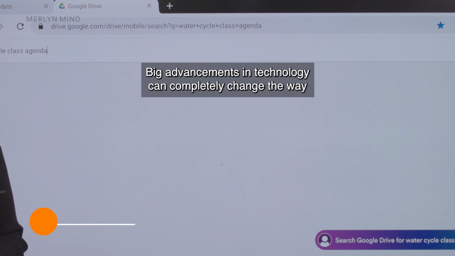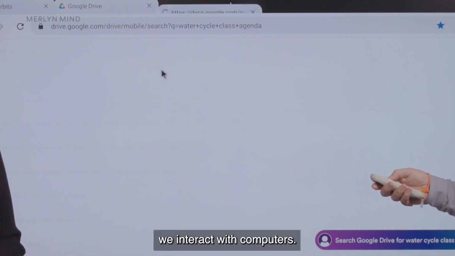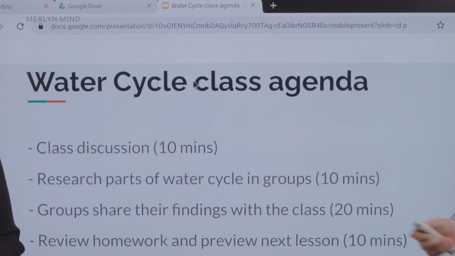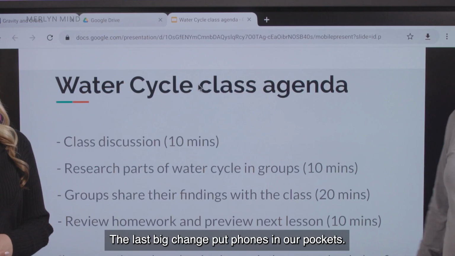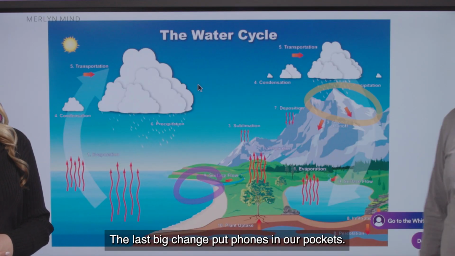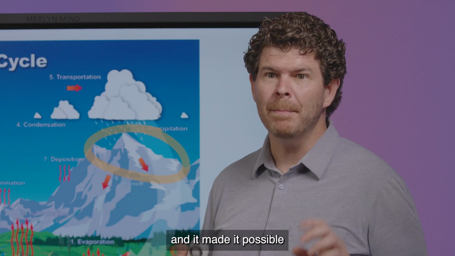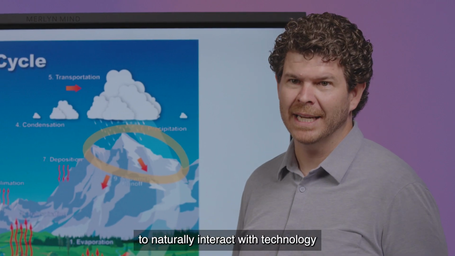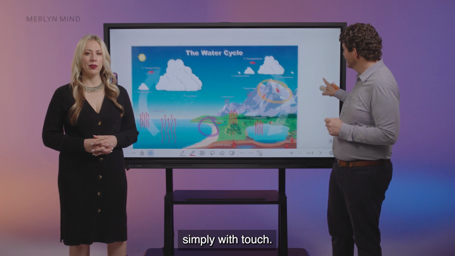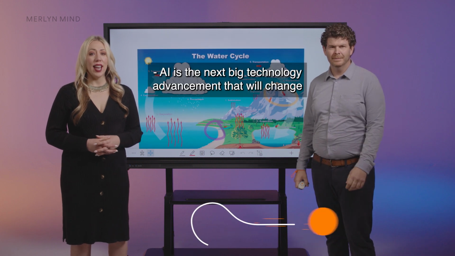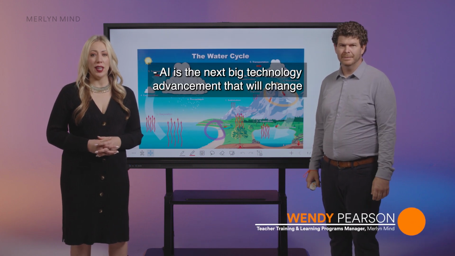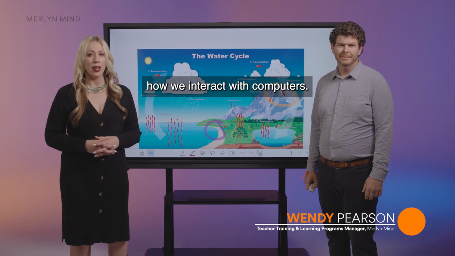Big advancements in technology can completely change the way we interact with computers. Go to the whiteboard. The last big change put phones in our pockets. It made digital content part of our everyday lives, and it made it possible to naturally interact with technology simply with touch. AI is the next big technology advancement that will change how we interact with computers.